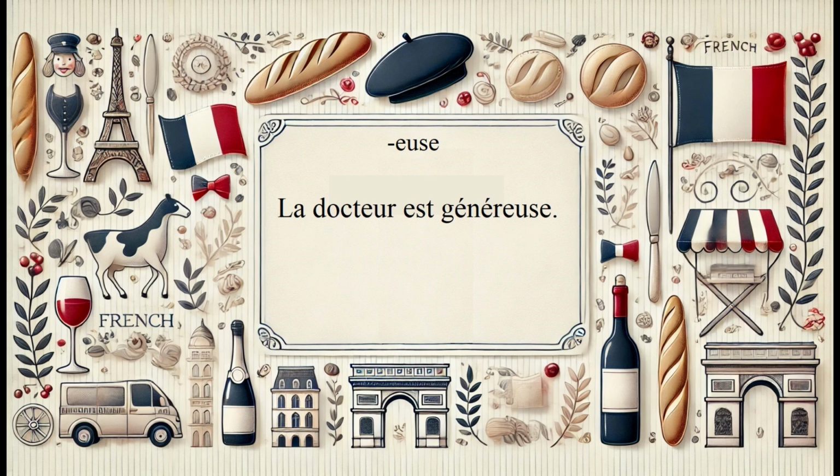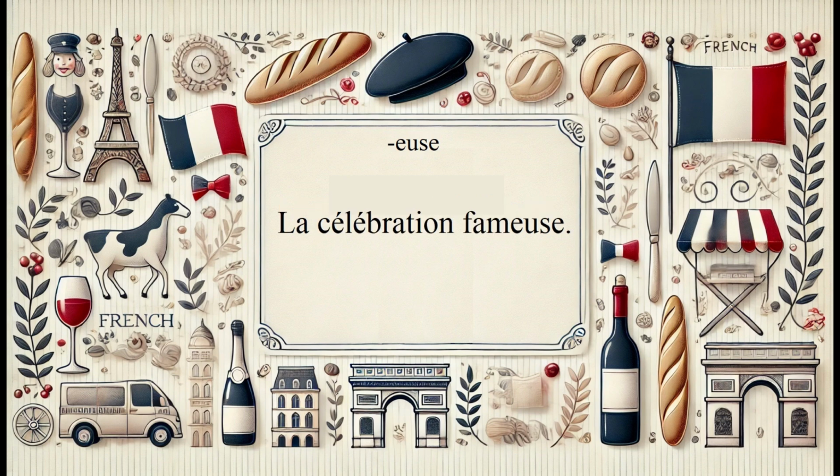Say the famous celebration. La célébration fameuse. La célébration fameuse. The word story is Histoire.